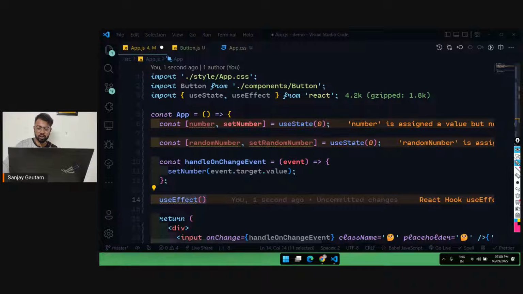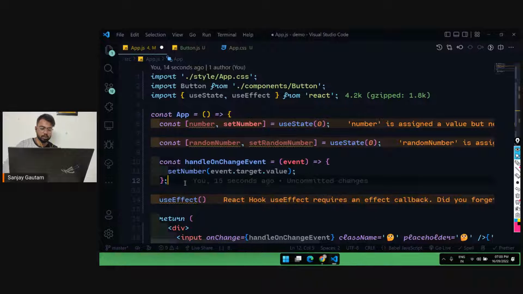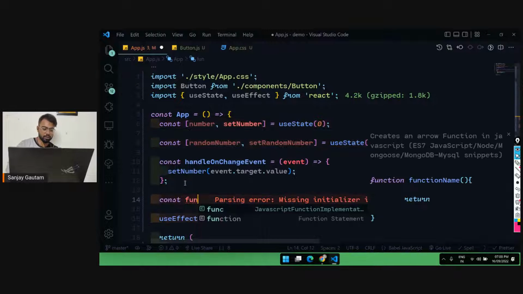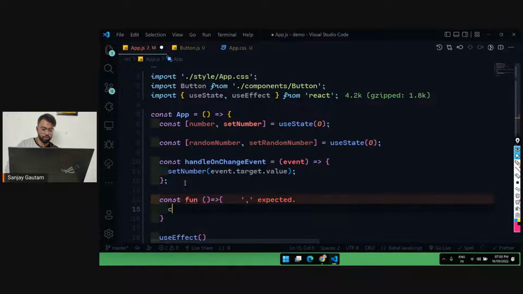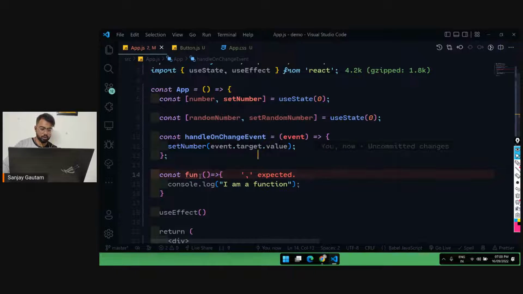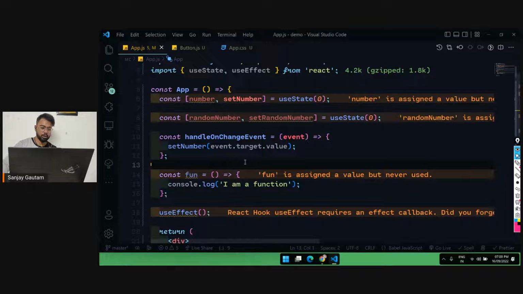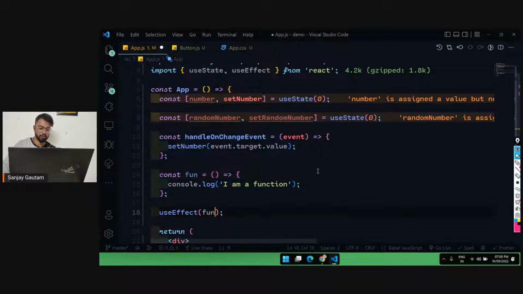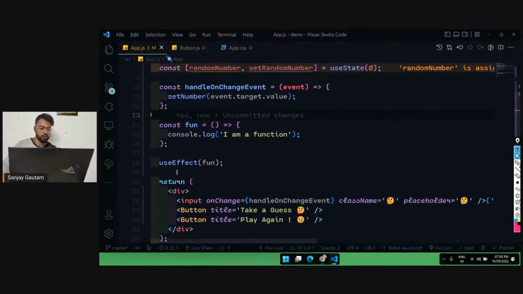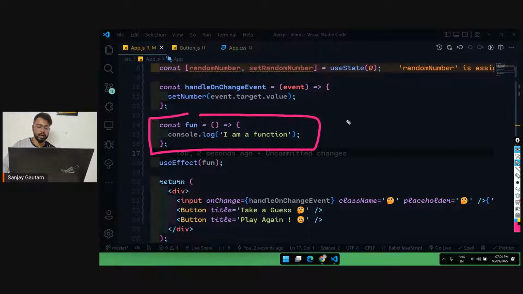What this hook actually does is run whatever you pass inside here. You can basically pass a function here. Console.log, I am a function. So you can create a function and pass it inside this useEffect. That's all. And now this useEffect will execute this function every time on the page render. As soon as our page renders, this useEffect will execute this function. Okay, I will show it to you.